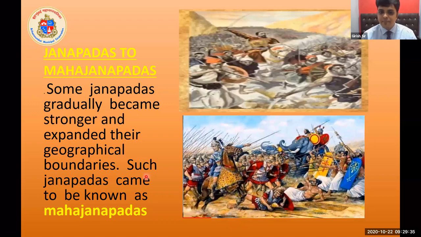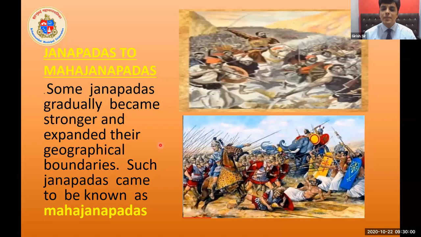They extended their boundaries. Some Janapadas gradually became stronger and expanded their geographical boundaries. Such Janapadas came to be known as Mahajanapadas. You know that one king who becomes stronger always tries to extend his boundary.